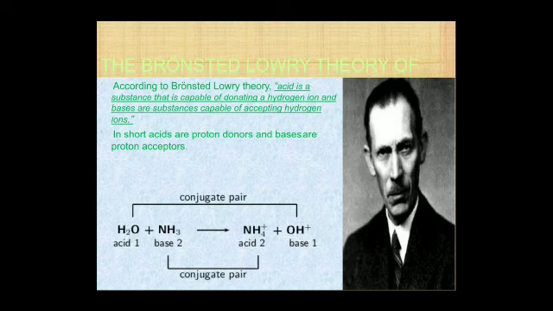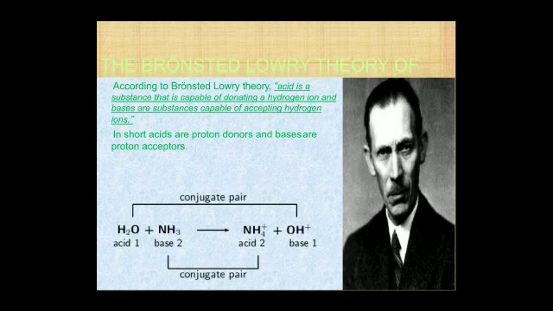Third, for every acid there is a corresponding base called its conjugate base. Similarly, for every base there is a conjugate acid. Suppose in this reaction water is reacting, making the hydroxyl ion, and ammonia is making the ammonium ion. They are the conjugate pairs. Not only molecules but even ions can act as an acid or base. Hydronium ion is an acid while acetate ion is a base.